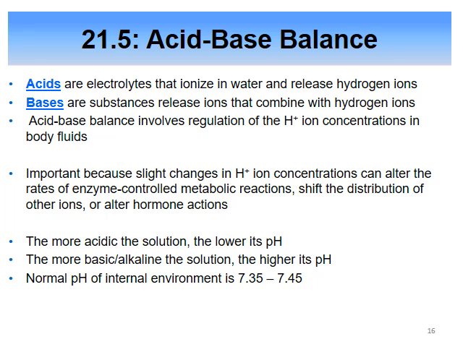Acids are electrolytes that, when you put them in water, dissociate and release hydrogen ions. Bases instead take away the hydrogen ions from the solution. The more acidic the solution, remember, the lower its pH, and the higher the pH, the more alkaline it is. The normal pH in our body, in our blood, is between 7.35 and 7.45.